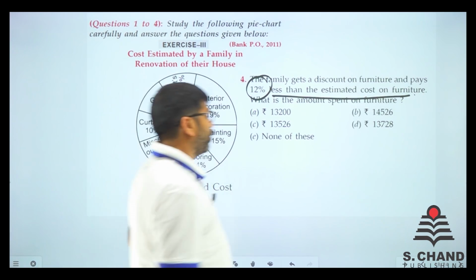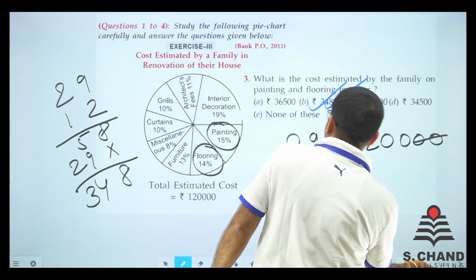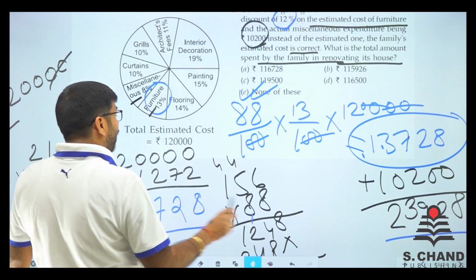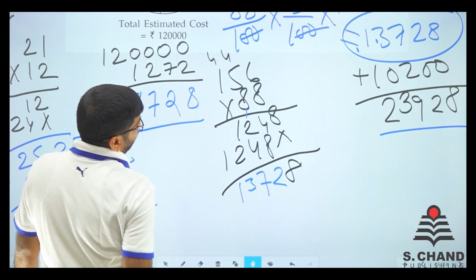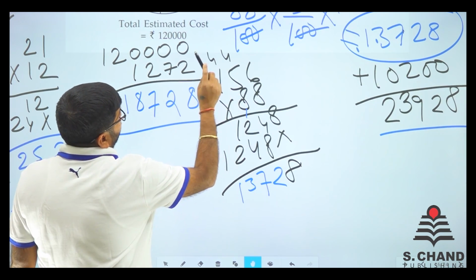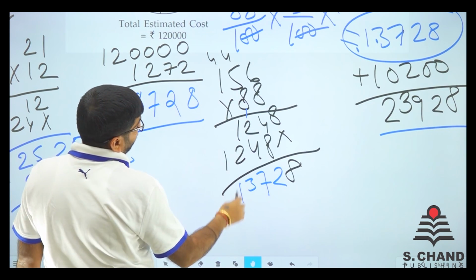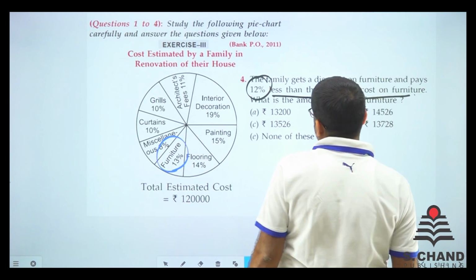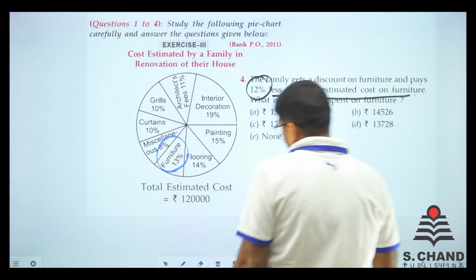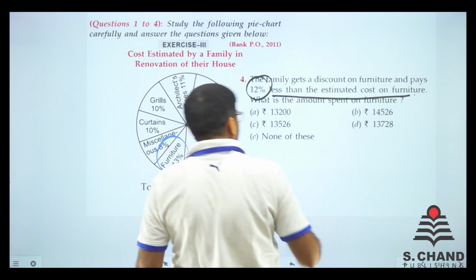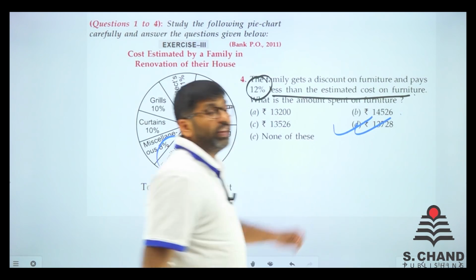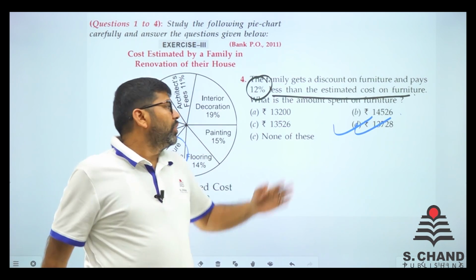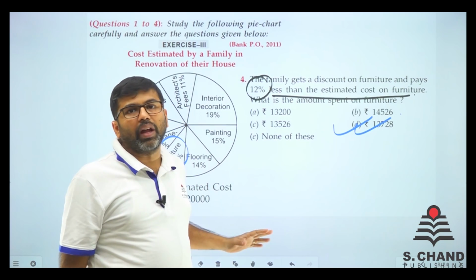Go a little bit back and you will find that you have done it in your copy. 88% of 156, that is 13,728. Is there an option called 13,728? Yes, it is directly given. We had calculated it a bit earlier, just 2 questions back, and you are done.